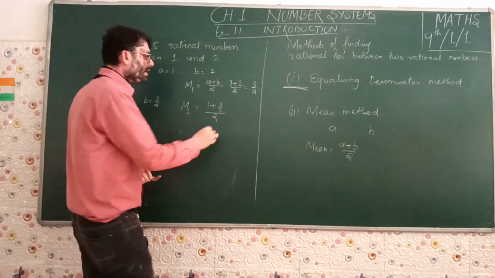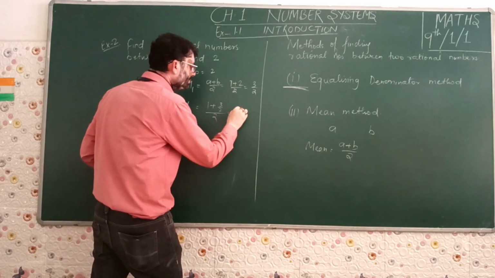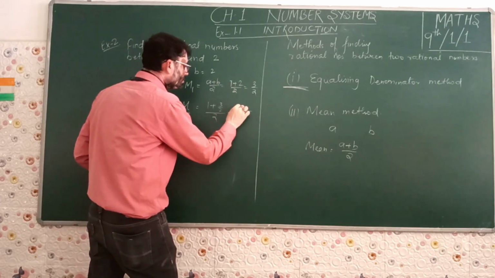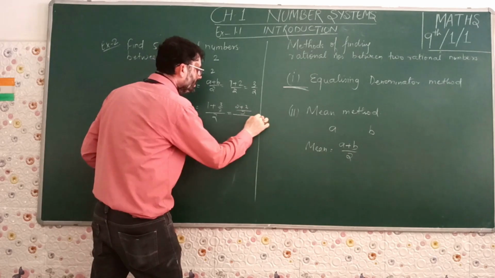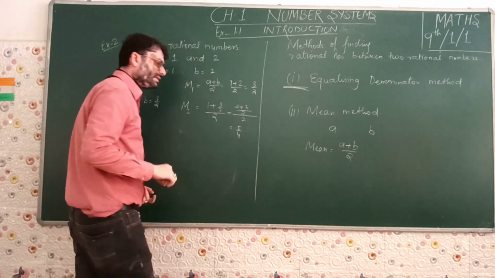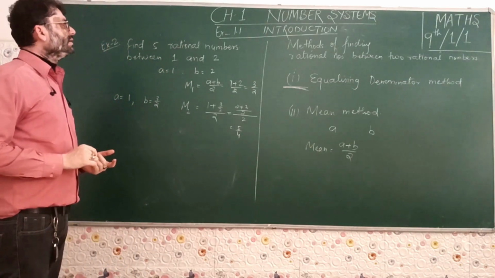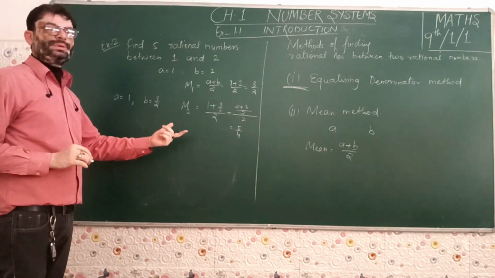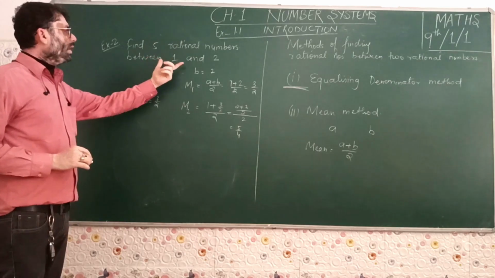The numerator part, if you solve it by taking LCM, this is 2, 2 ones are 2 plus 3, the whole is divided by 2, so you get 5 by 4. This is the second rational number that we have obtained between 1 and 2.